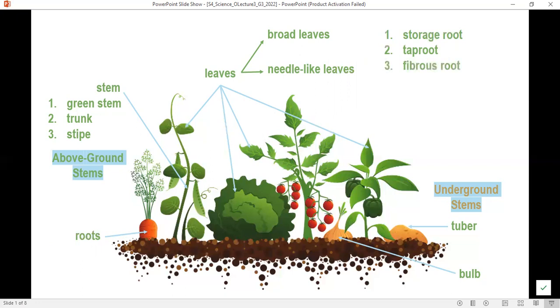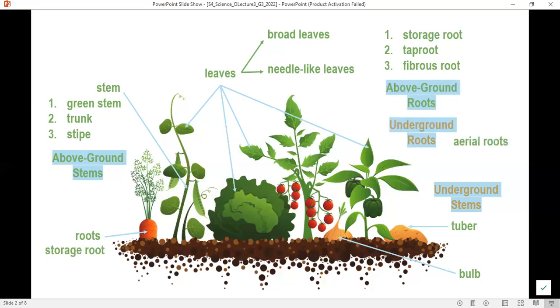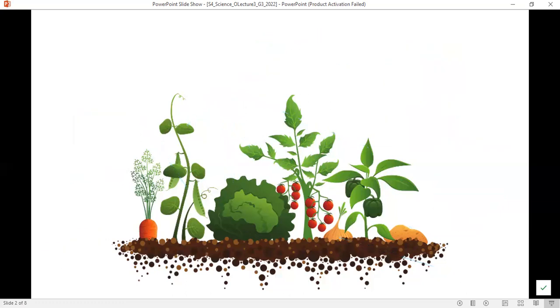We have also plants with fibrous roots, such as the cacti. Cacti have fibrous roots, which grow near the surface of the soil, and they look like messy hair. They don't have a main line. These are underground roots, and the above ground roots are called aerial roots. So there are 3 types of underground roots and 1 type for aerial roots.